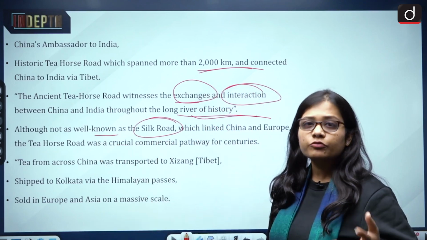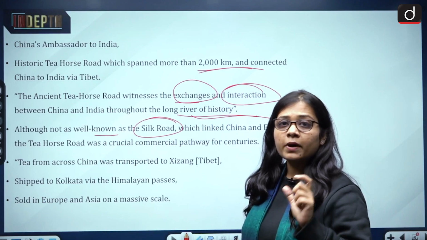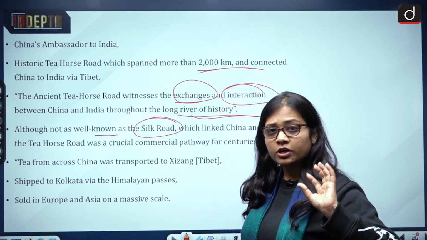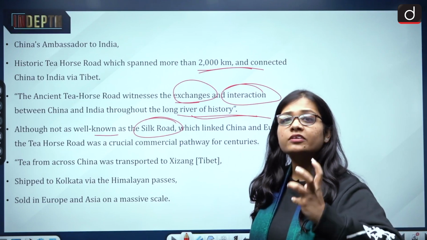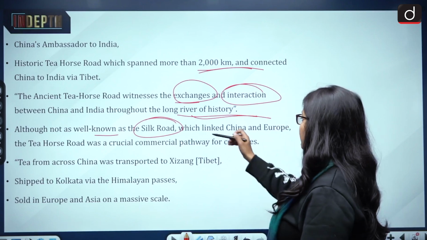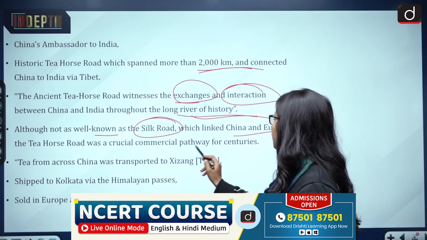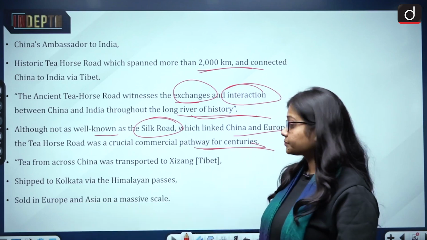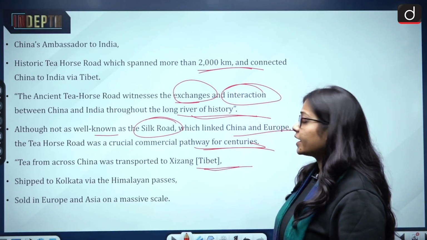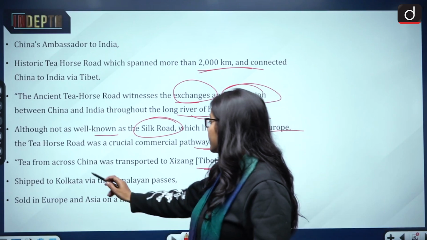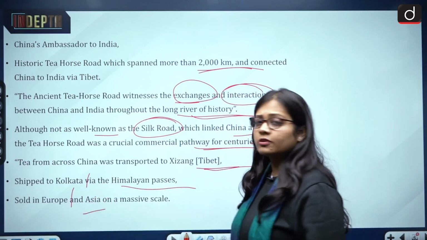Now the Silk Road is very famous with regard to trade. The Tea Horse Road is not that famous, but it is very historic with regard to the role it has played in making trade famous and increasing trade on the global level, which linked China and Europe. The Tea Horse Road was a crucial commercial pathway for centuries. The tea from across China was transported to Tibet, and then it was also shipped to Kolkata via the Himalayan passes, and then it also went on to Europe and Asia on a massive scale.